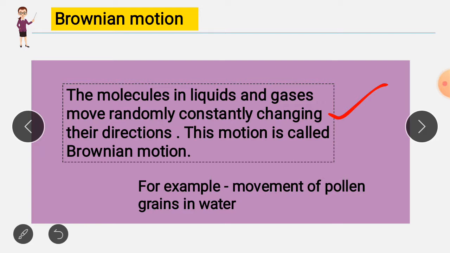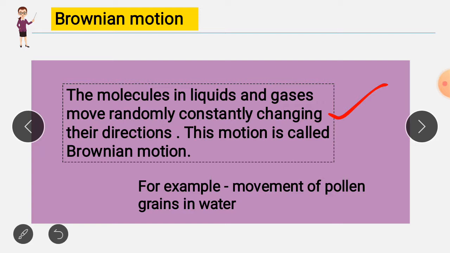When we study the cohesive force, we can easily know that cohesive force is strongest in solids, not so strong in liquids, and negligible in gases. Negligible means 'na ke barabar'. When the cohesive force is very strong, the molecules just remain fixed in their position, like in solids. When the cohesive force is weak, like in liquids and gases, they start to move around here and there, changing their positions.